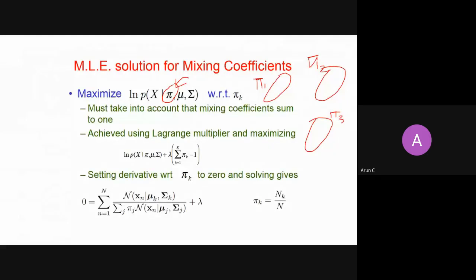They have to sum to 1, because these are the probabilities of seeing the clusters. So the sum of pi1, pi2, and pi3 should be 1. If there are k clusters, then the summation over pi1 to pi k will be 1, because these are the probabilities of seeing a particular cluster, or the prior probabilities of the cluster. So it is a distribution. It is a prior distribution of seeing the clusters. Is it making sense to you?